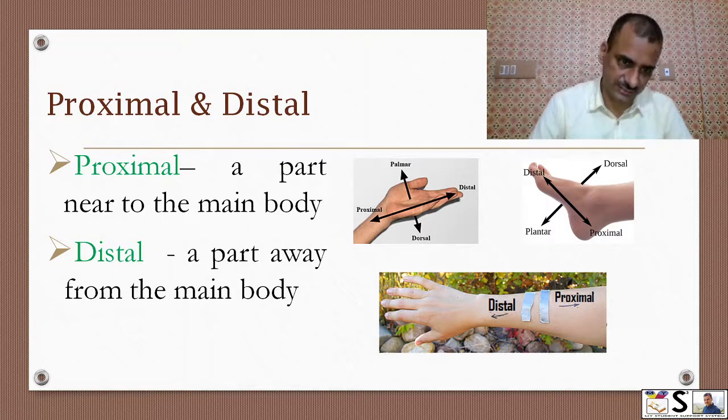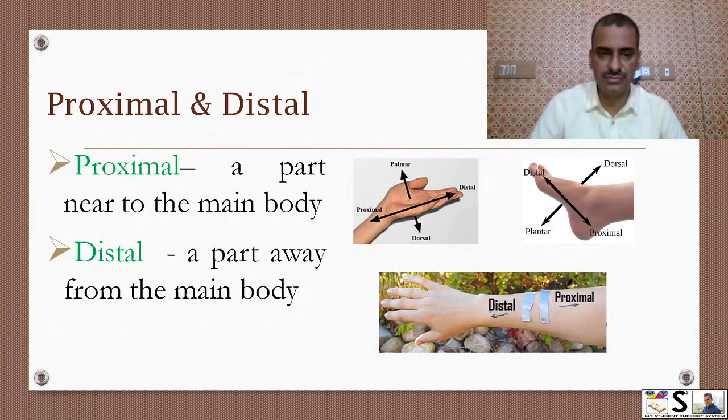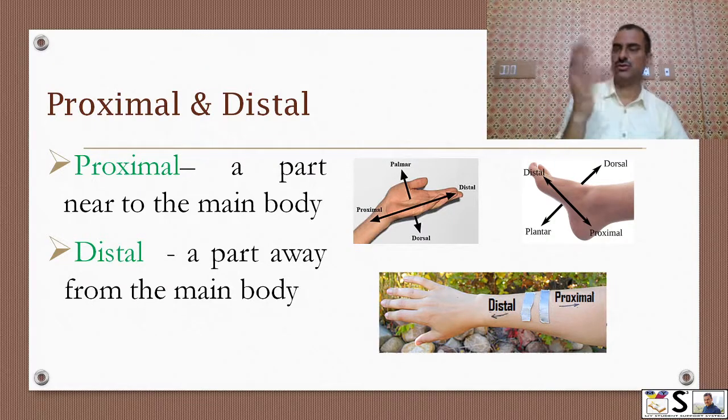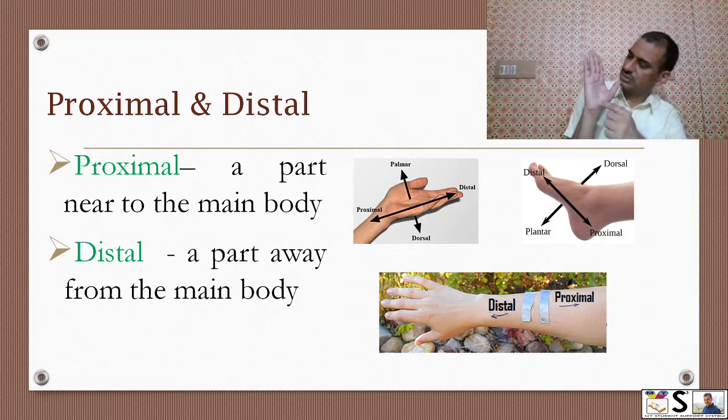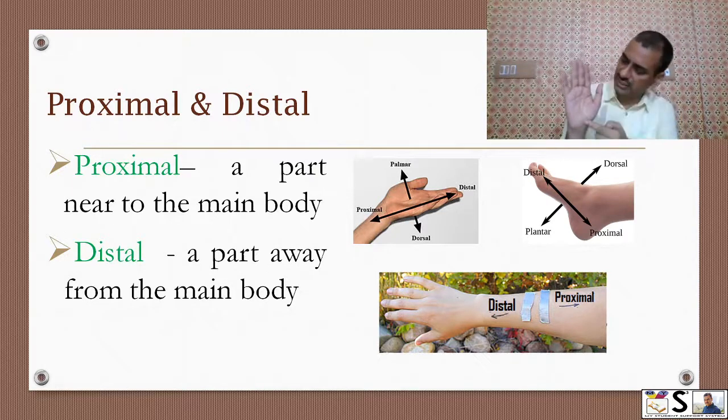Proximal and distal. Proximal is a part which is near to the main body and distal is the part away from the main body. You can understand by this. So this is our hand. This part is distal and this part is proximal. And here in one finger, this bone is distal, this bone is proximal.